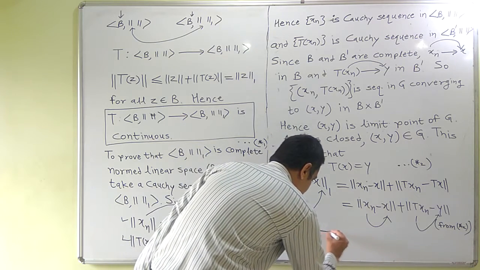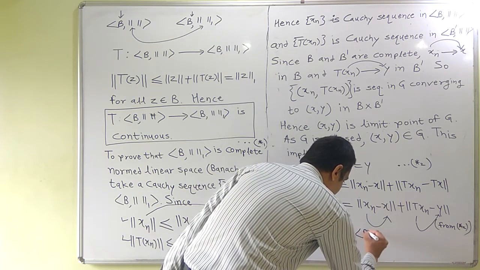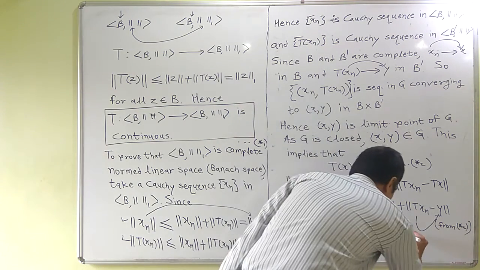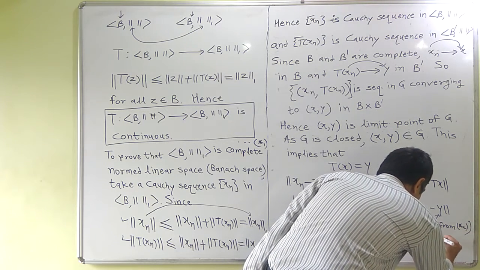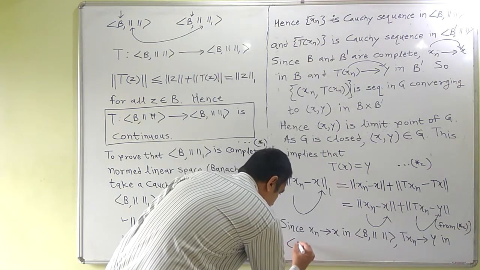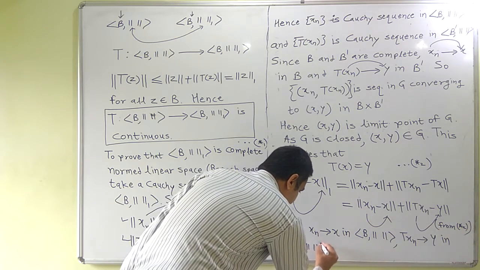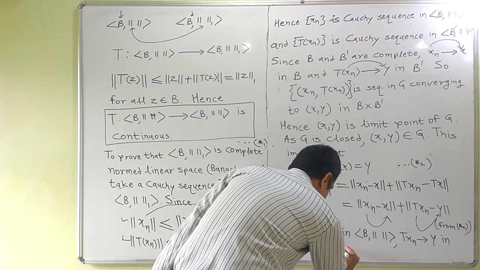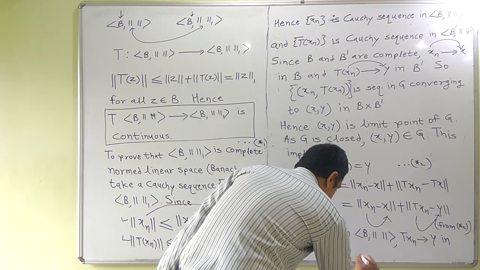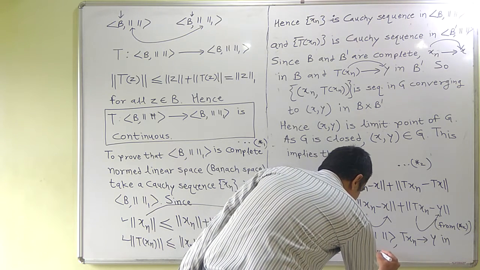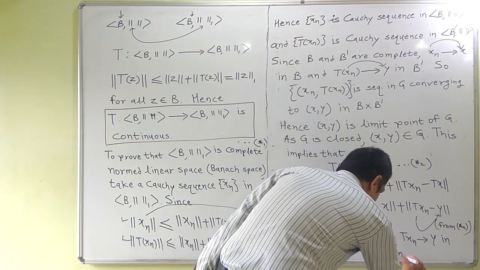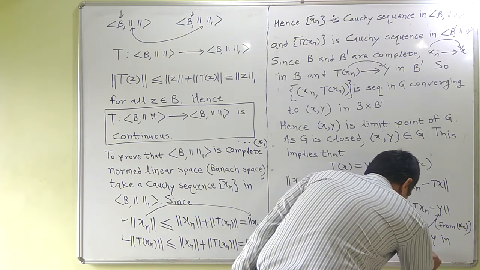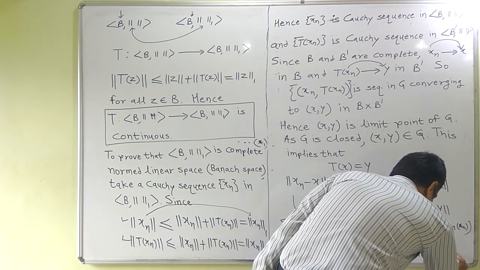Since xn converges to x in B norm, T xn converges to phi in B dash norm, so we can say that xn converges to x in space B norm 1.